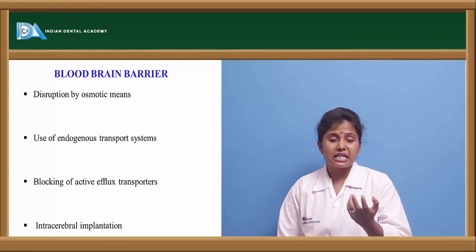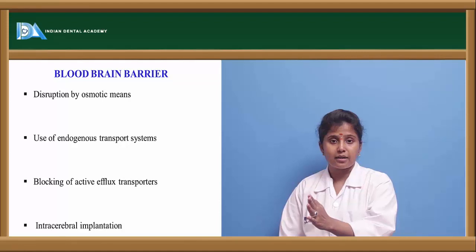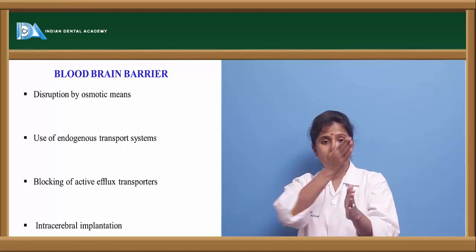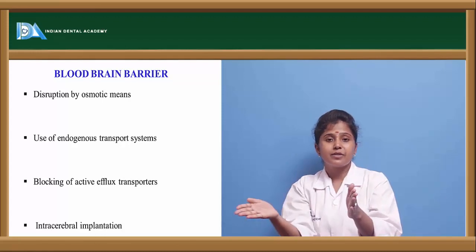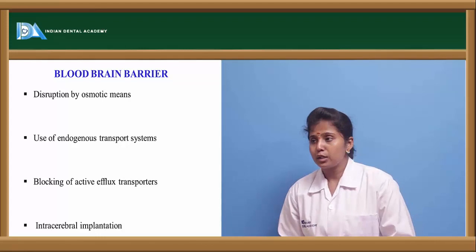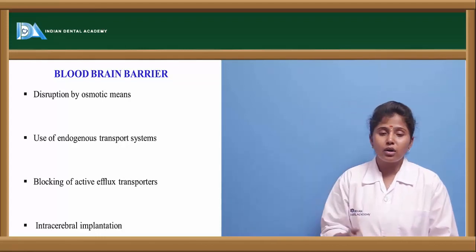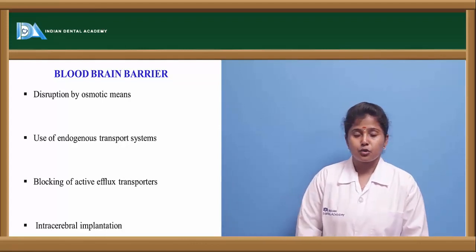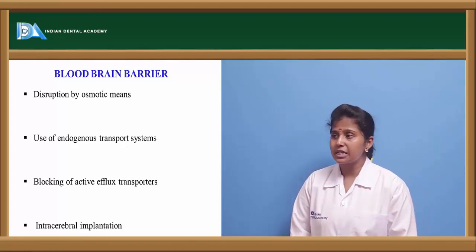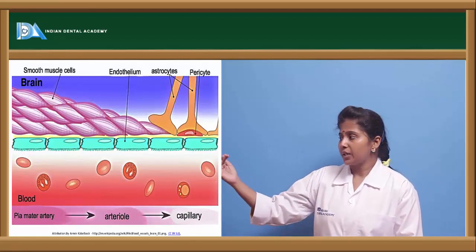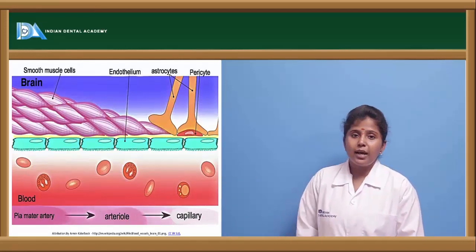If the efflux transporters are there inside the brain or in between the blood-brain barrier and the drug, then these efflux proteins throw out the drug. They won't allow the drug to be inside the tissue for a longer period of time, or they block the entry of the drug. And intracerebral implantation. So in all these conditions, the distribution is affected. So this is the blood-brain barrier where the drug molecule is entering into the brain.